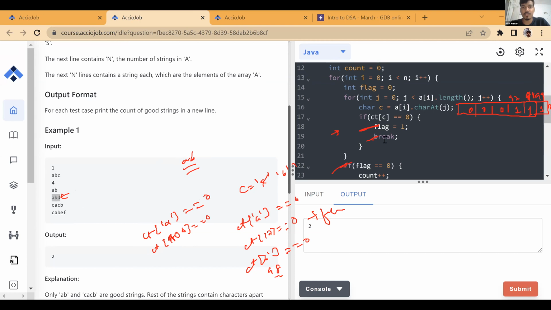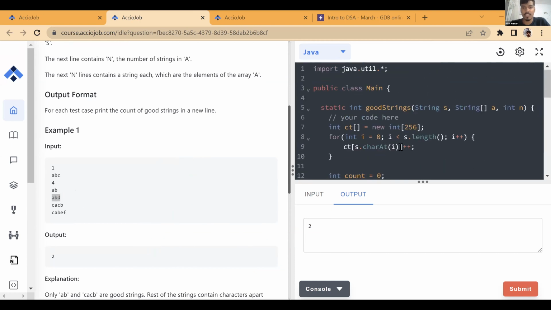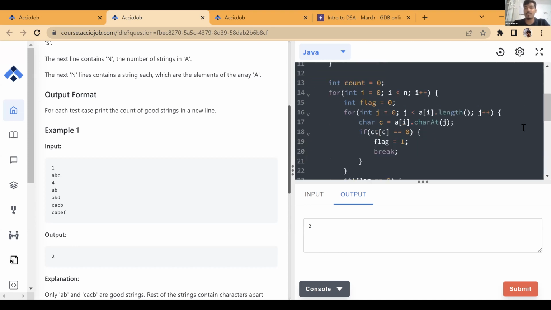So that is fine, right? So instead of doing this in a single line, you can do it in 2 steps as well. For example, if this is complicated to understand, you can do it in this way. Which index we want to increase? So int ind is equal to s dot char at I, and we do s dot is ct of ind plus plus. Done.